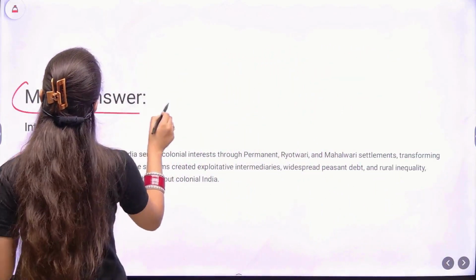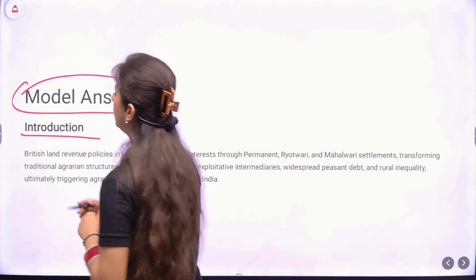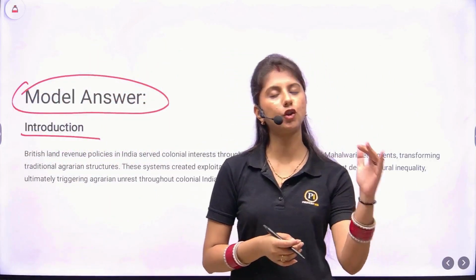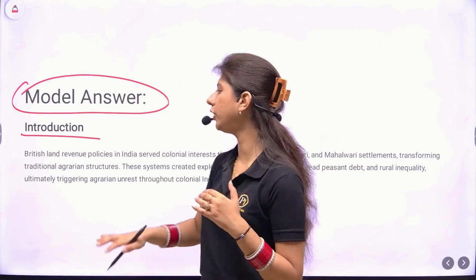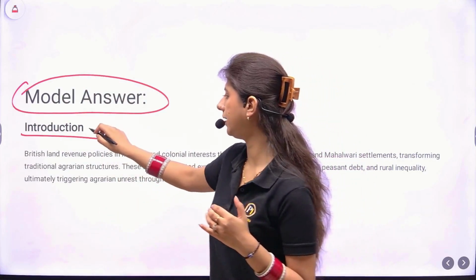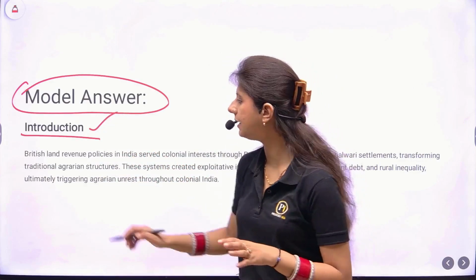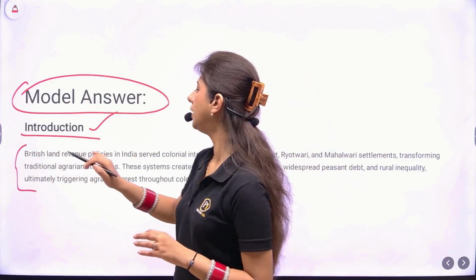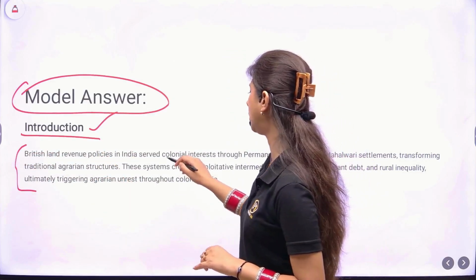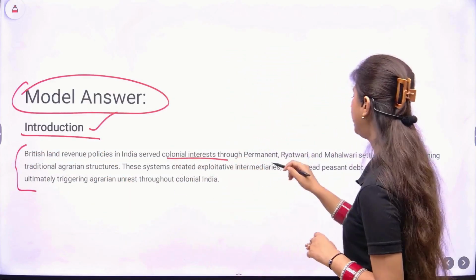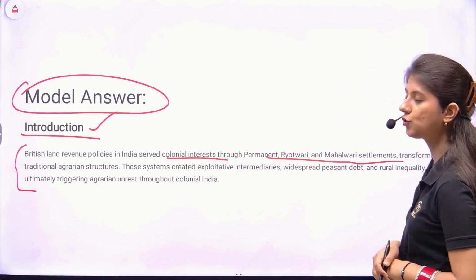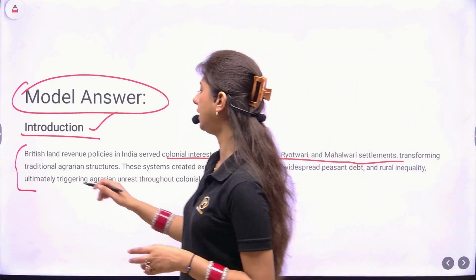Let's jump to the model answer. Always follow the intro, body, conclusion approach. Do not write these structural headings like introduction, they are just for your understanding. Start from here. Now, the British land revenue policies in India served colonial interests through Permanent, Ryotwari and Mahalwari settlements, transforming the traditional agrarian structures.